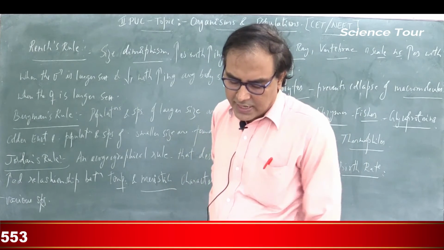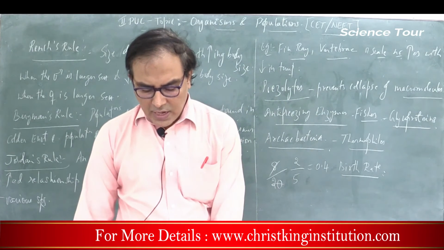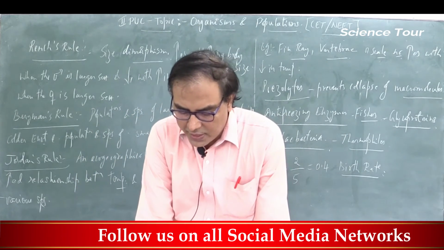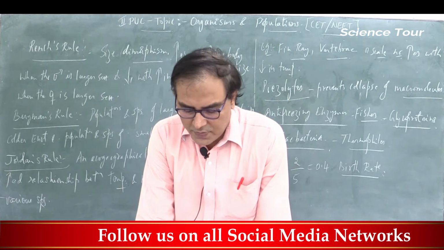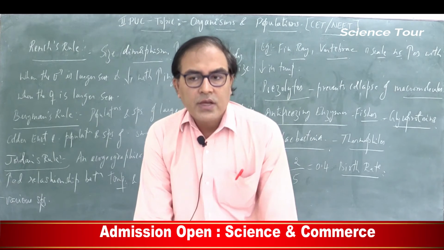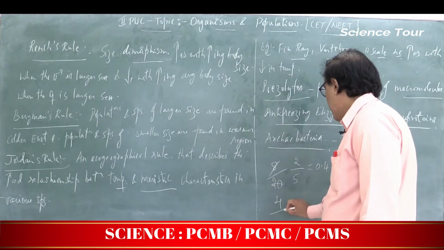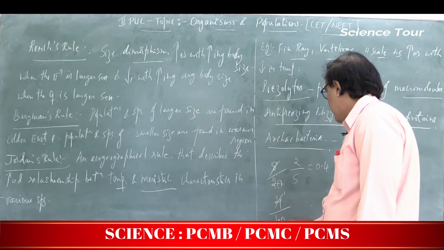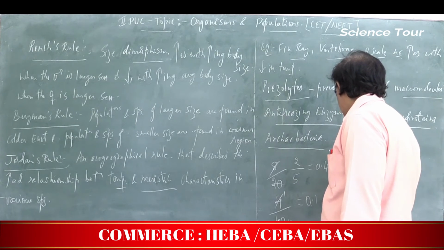Similarly, death rate. What do you mean by death rate? For example, if there are 40 Drosophila, fruit flies, in laboratory conditions, and 4 of them died, calculate the death rate. 4 by 40 is 0.1, which is called the death rate.